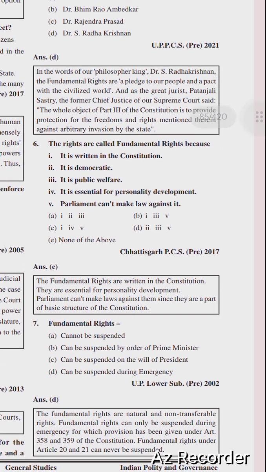The fundamental rights cannot be suspended, can be suspended by order of the Prime Minister, can be suspended on the will of the President, can be suspended during emergency. Right option is option number D, can be suspended during emergency.